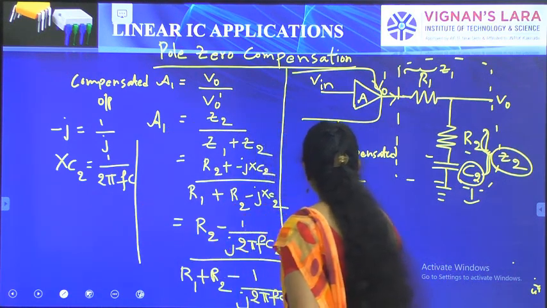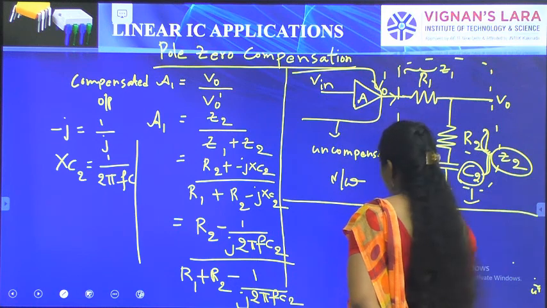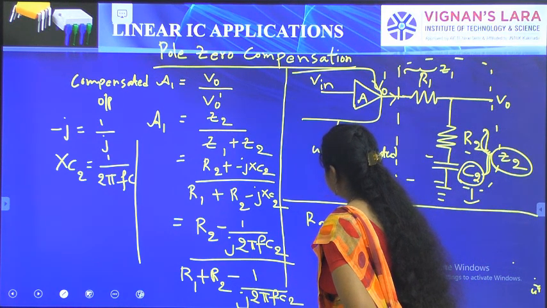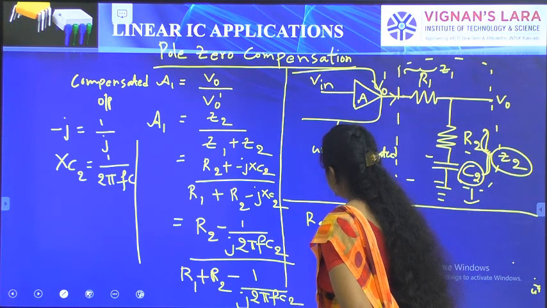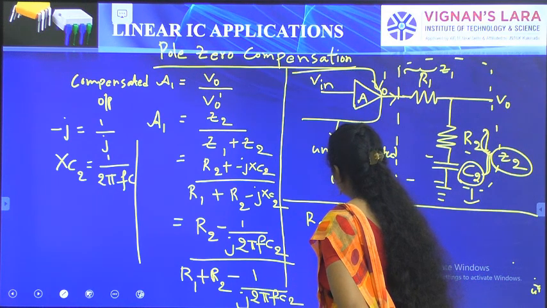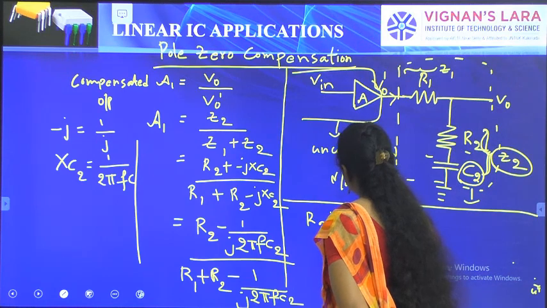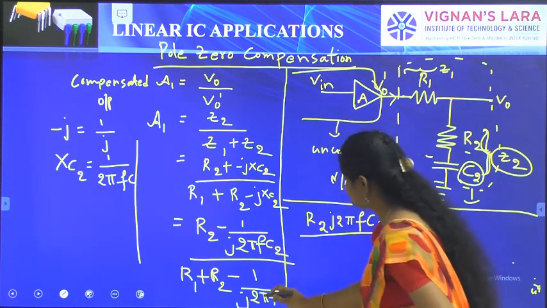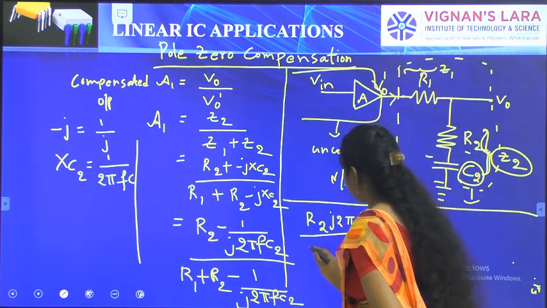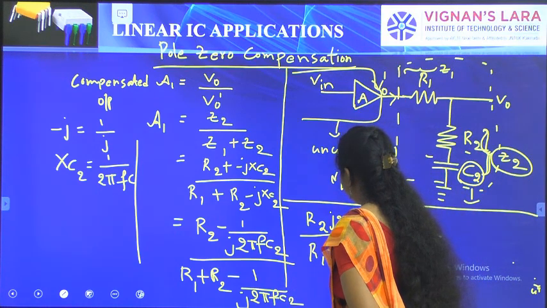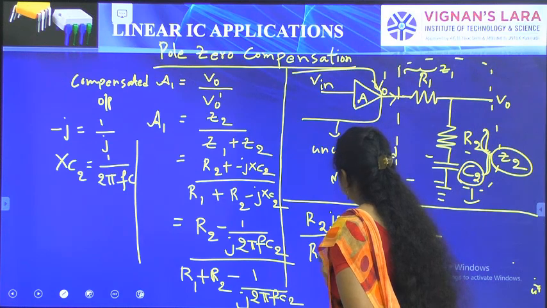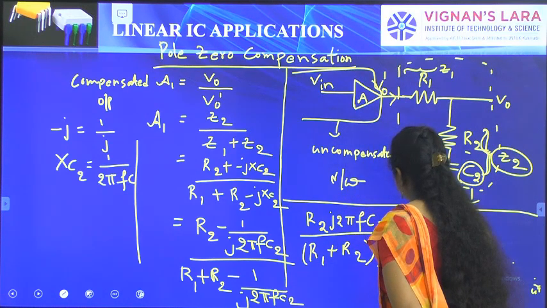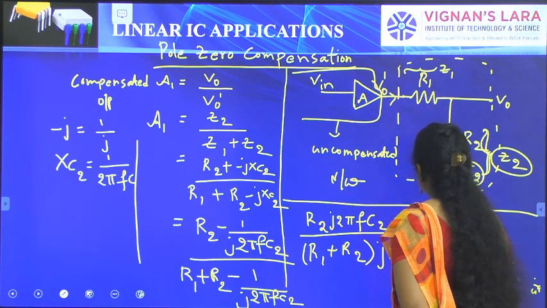So we can get R2 J 2 pi FC2 minus 1, where J 2 pi FC2 gets cancelled. Then we get R1 plus R2 whole into J 2 pi FC2 minus 1.